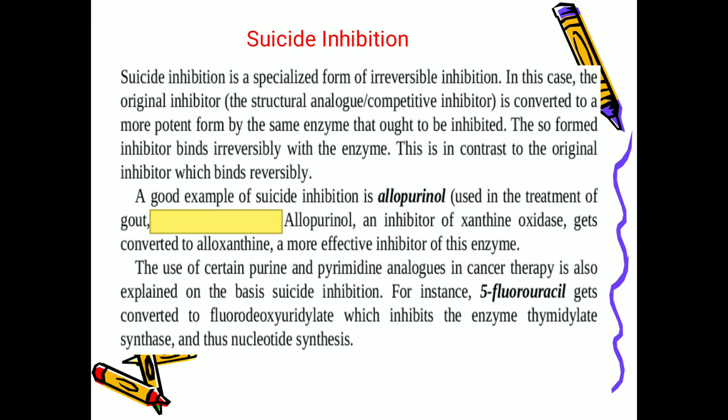The use of certain purine and pyrimidine analogues in cancer therapy is also explained on the basis of suicide inhibition. For instance, 5-fluorouracil gets converted to fluorodeoxyuracilate, which inhibits the enzyme thymidylate synthase, so that it prevents nucleotide synthesis. In this way it will act.